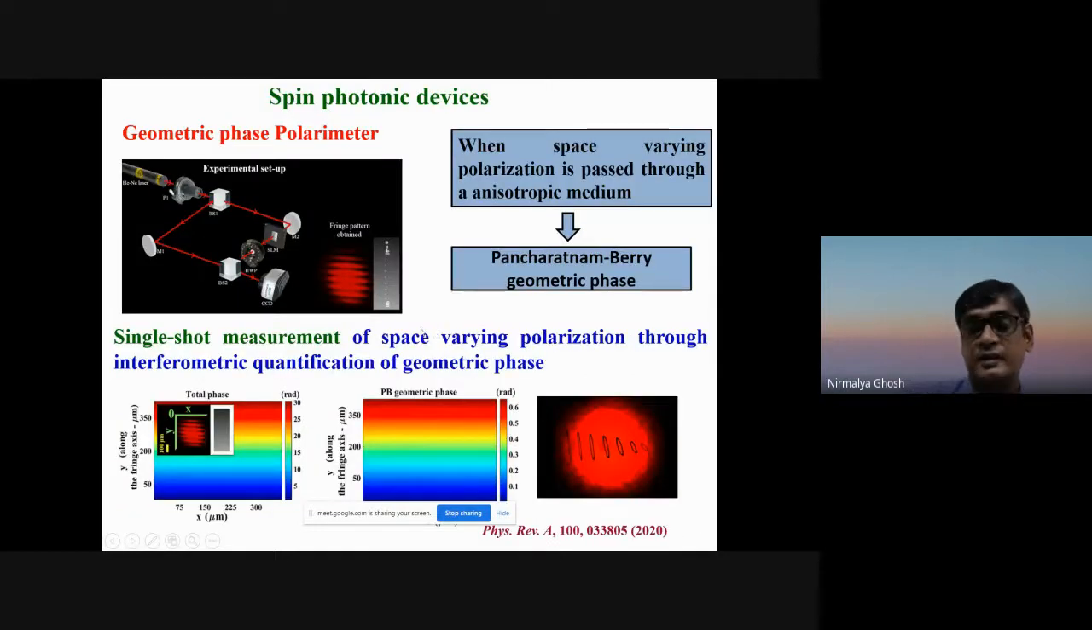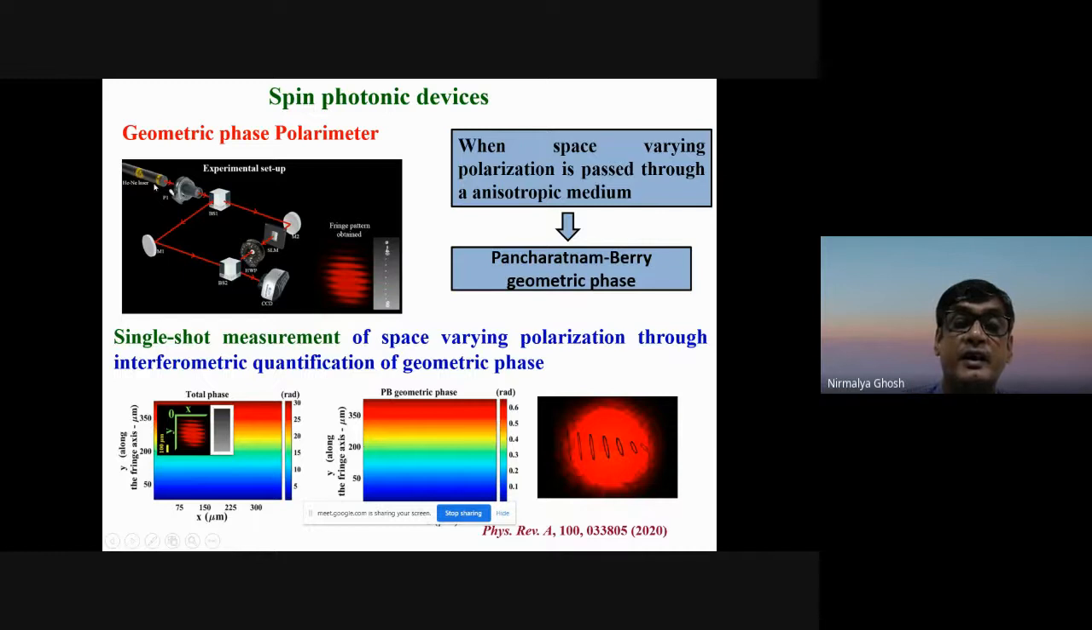Now, another interesting device concept we have recently shown. As you see, when polarized light propagates through an anisotropic medium, you have a geometrical phase. So if you have a space-varying anisotropy, you get a space-varying geometrical phase. The opposite is also true. If you have a space-varying polarization pass through a homogeneous anisotropic medium, you will generate a space-varying geometrical phase. So this gives you a clue that if by some means you measure the space-varying geometrical phase, you can actually measure the space-varying polarization using a single shot measurement. So this is what we did here using an interferometric configuration.